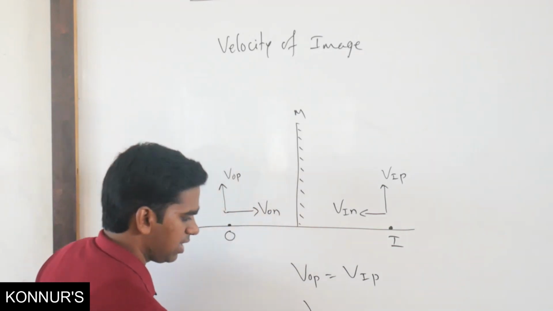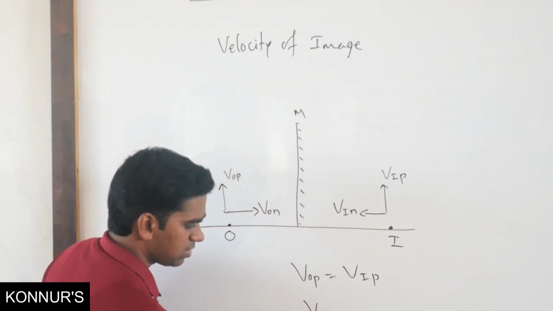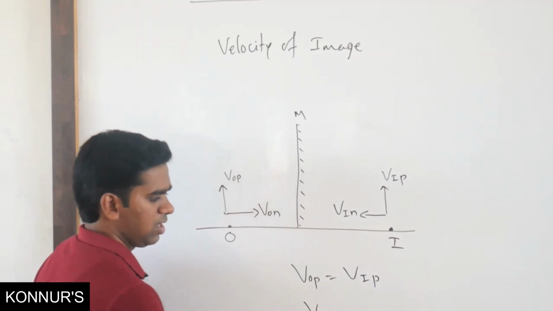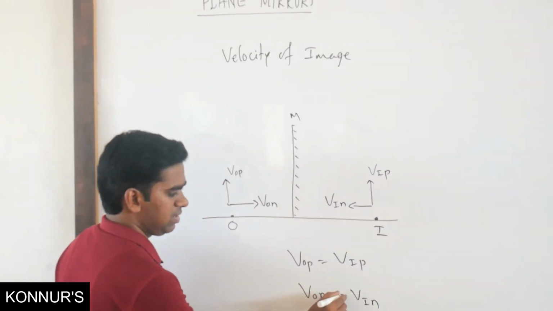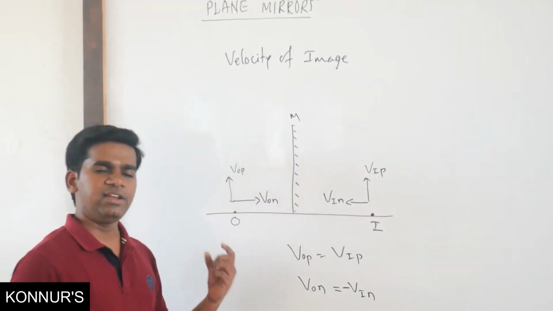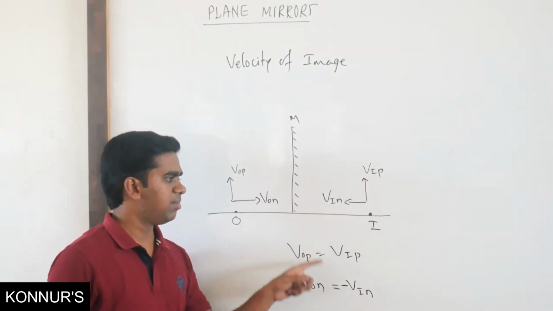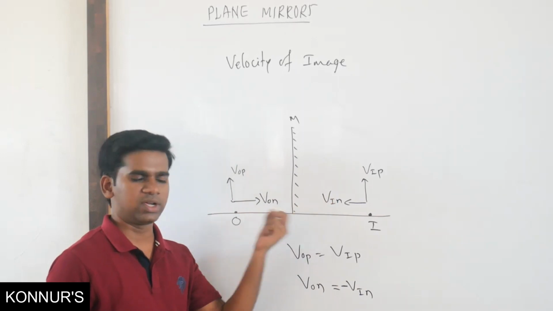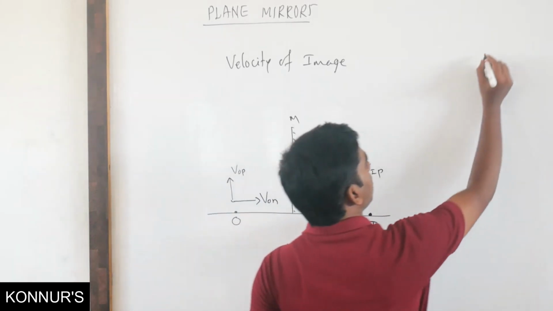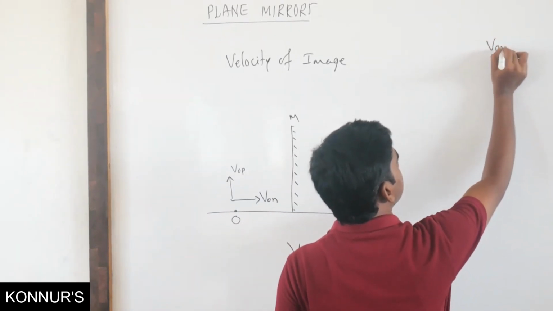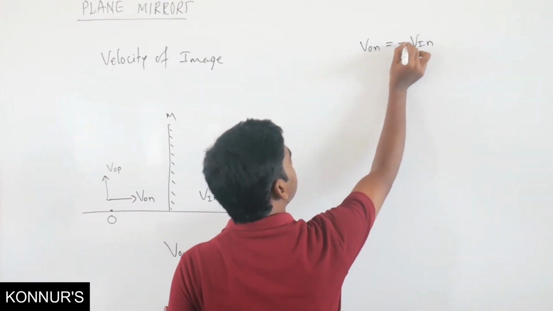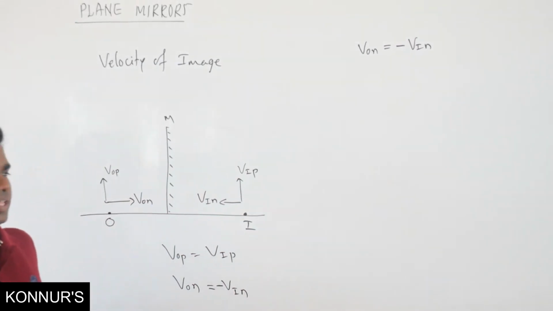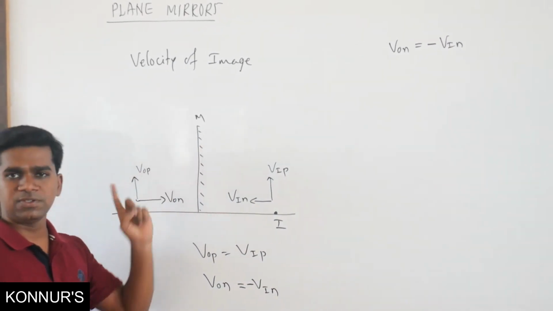So we have to take velocity of object normally equals velocity of image normally but with a negative sign. The magnitude of velocity is going to be the same but in opposite directions. So velocity of object normal to mirror equals velocity of image normal to mirror but with a negative sign. This is when the mirror is not moving.